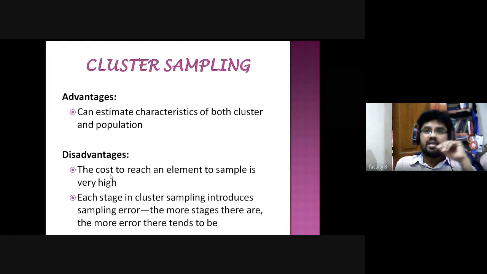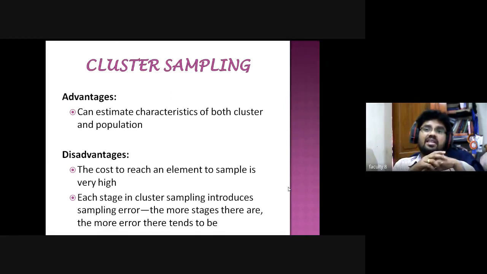Then the disadvantage: the cost to reach an element to a sample is very high. For example, when we are going to study on the basis of clusters, it is very costly, because we need to go to each and every cluster. Then we can estimate the difference between one cluster and another cluster. So the cost to reach an element to a sample is very high.